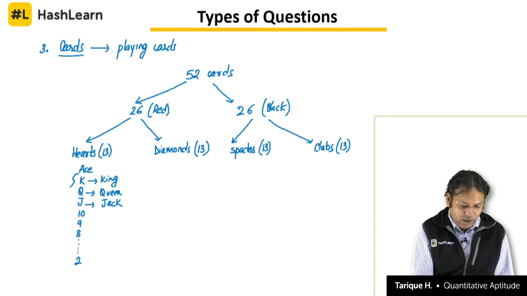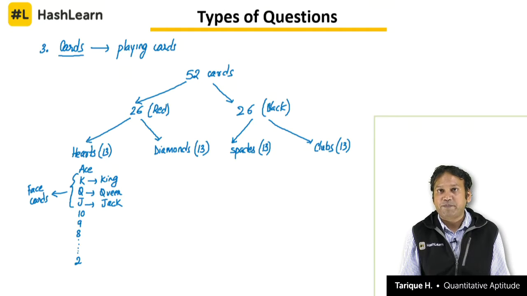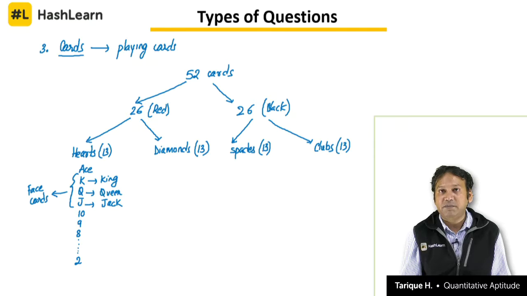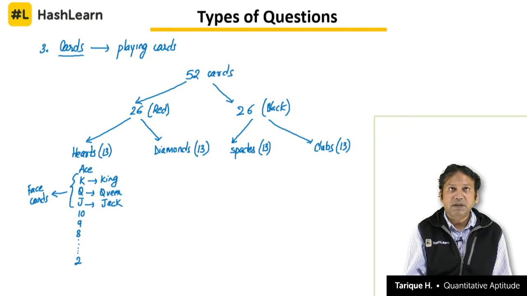Out of these, king, queen and jack are called face cards, and the same will be true for diamonds, spades and clubs also. That means there will be 4 aces, ace of hearts, diamonds, spades and clubs. There will be 4 kings, 1 from hearts, 1 from diamonds, 1 from spades, 1 from clubs. Clear? That is how we work out.